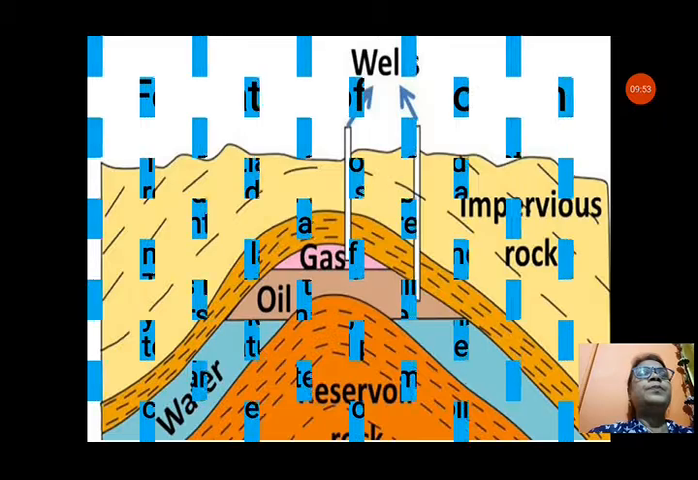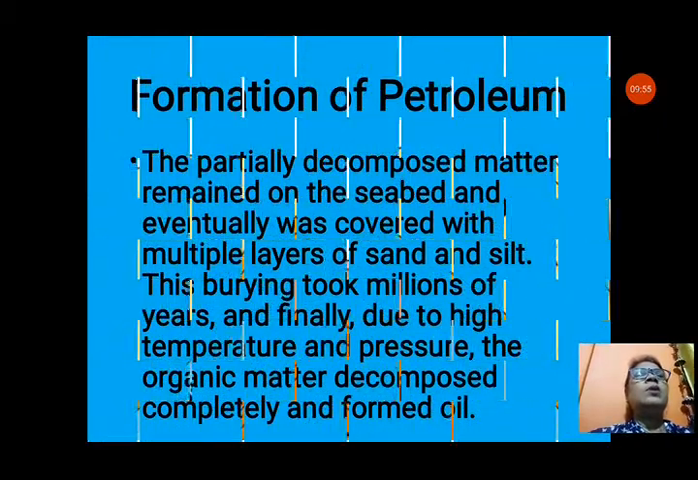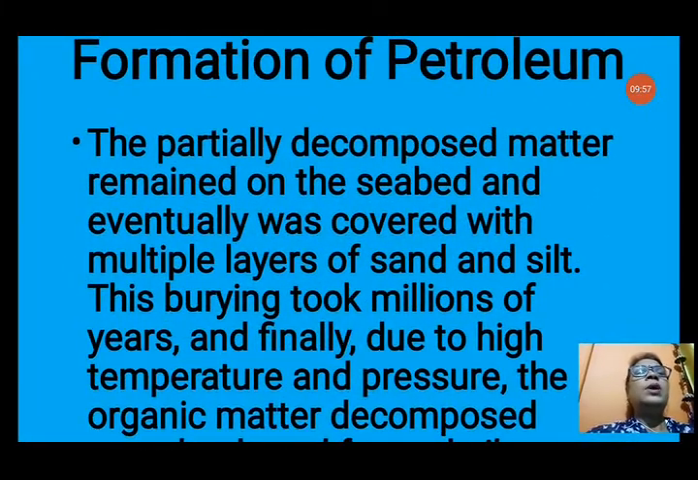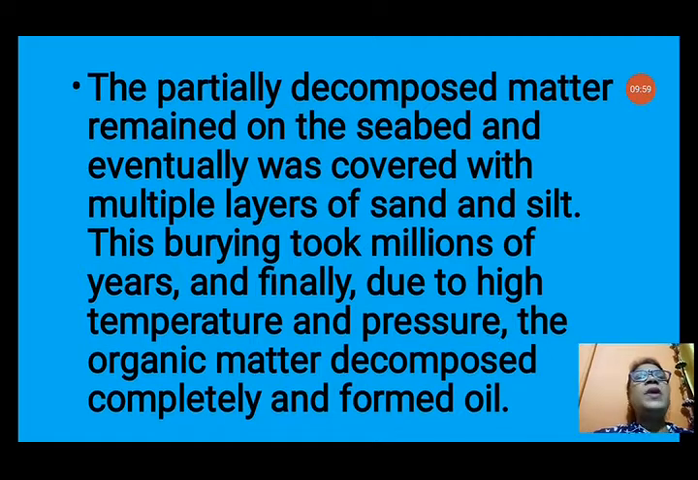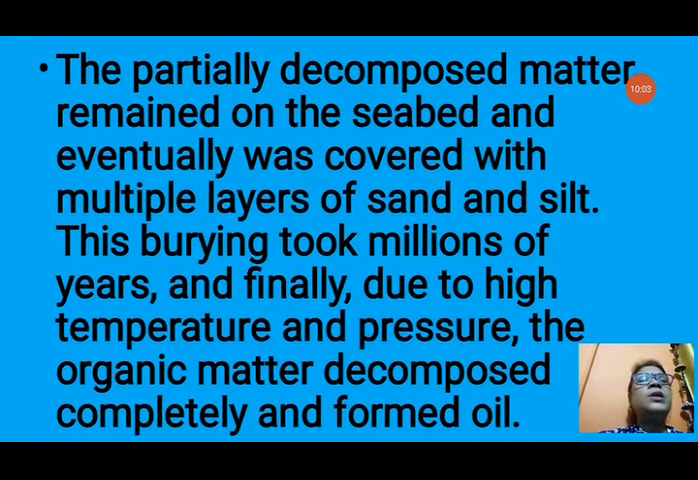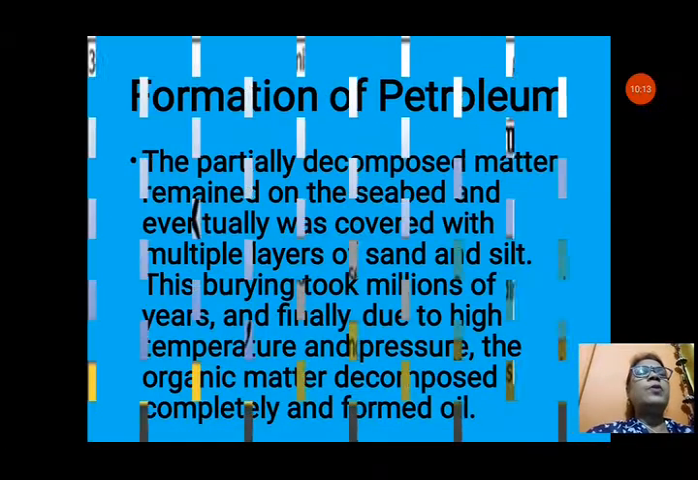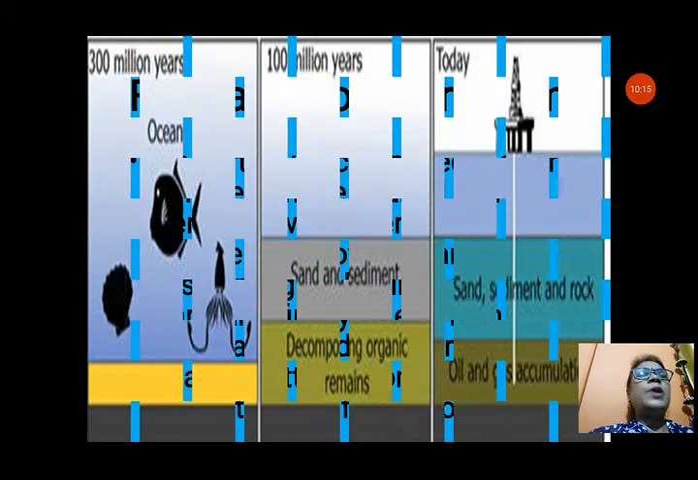Formation of petroleum. The partially decomposed matter remained on the seabed and eventually was covered with multiple layers of sand and silt. This burial took millions of years, and finally, due to high temperature and pressure, the organic matter decomposed completely and formed oil. That's why it is coming from the dead remains of plants and animals.